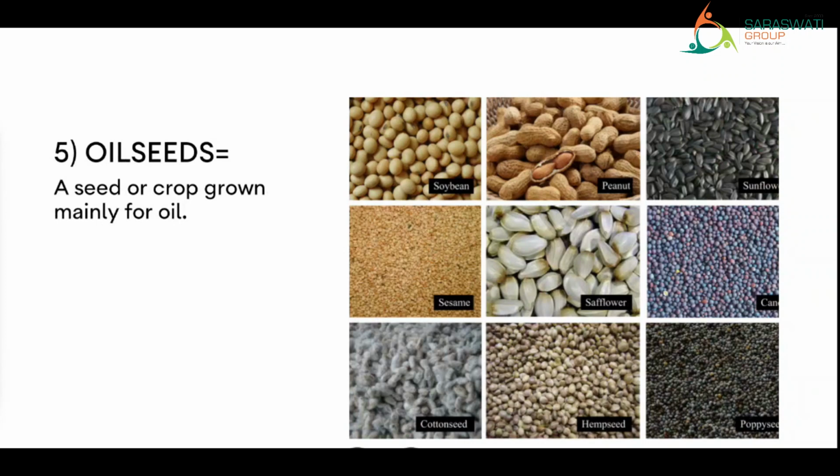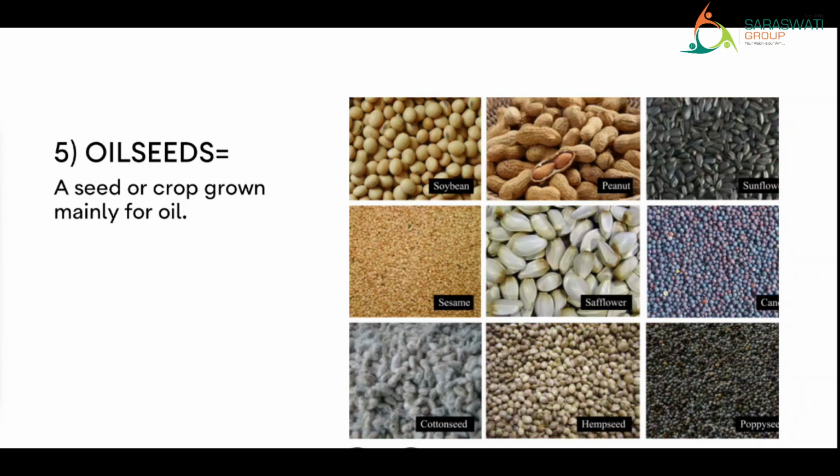This oil that we extract from the seed is used for various purposes. See here in the picture, I have shared some seeds which are used to extract oil. First one is soya bean, then we have sesame. Sesame is white till, which mama uses in the kitchen, right?